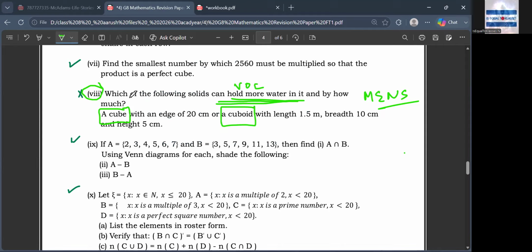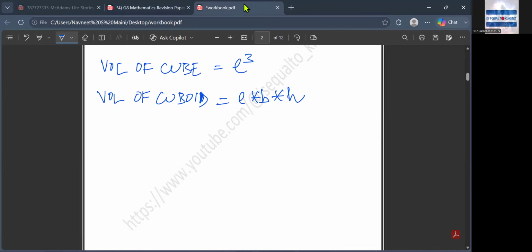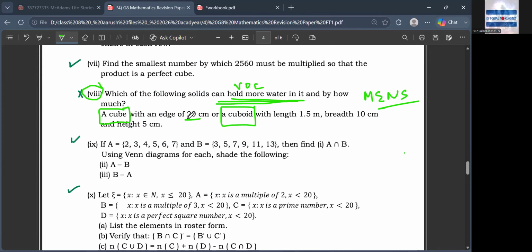Our school teachers have blindly been taking questions in the past and just adding them and counting it. What I'm asking you is, have you understood what is the volume of a cube? L cube, and for the cuboid it is L into B into H. So this will be 20 cube, and this will be 1.5 into 10 into 5.